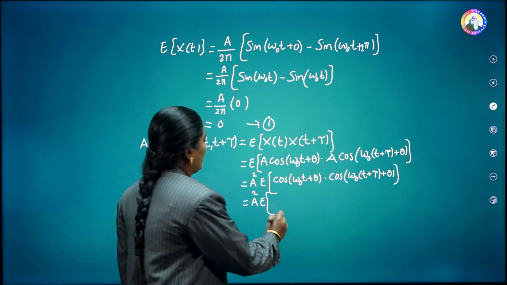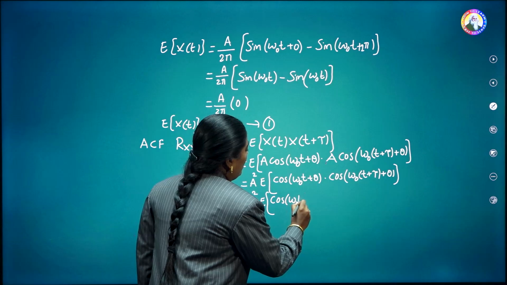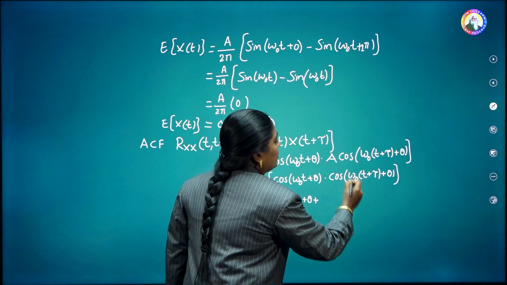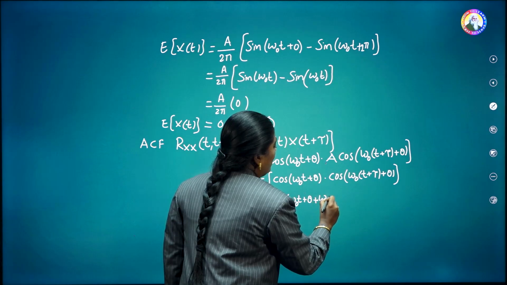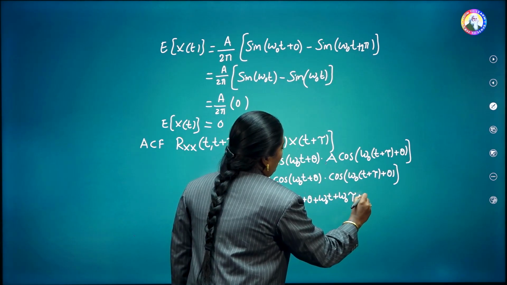Now using that, this is equal to A square E of, first we will write cos of A plus B, that is cos of omega naught t plus theta plus omega naught t plus omega naught tau plus theta.